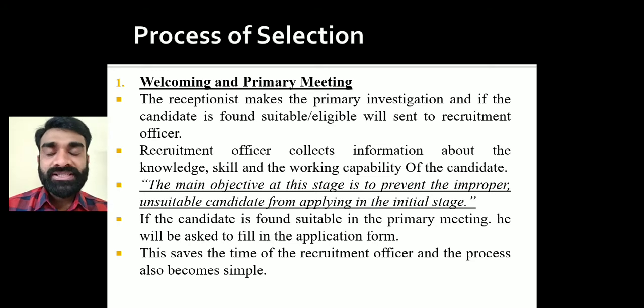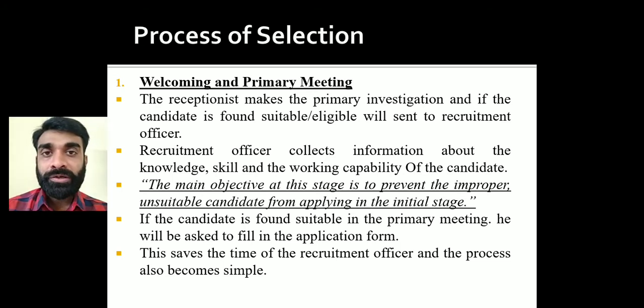See, this term recruitment officer, they are going to work specifically for this purpose only, right? They are going to collect the data of the probable candidates. They will be handling all this recruitment procedure, right? They will be working in the organization or business unit for maintaining the manpower in the company. They will be given a target. Yes, in a production department, you have to get a particular number, 20 to 30 people, for the appointment that needs to be done.